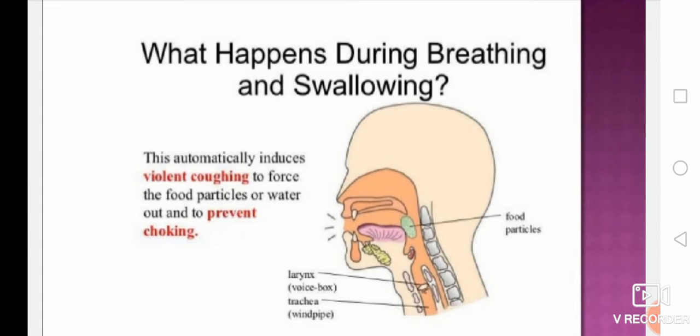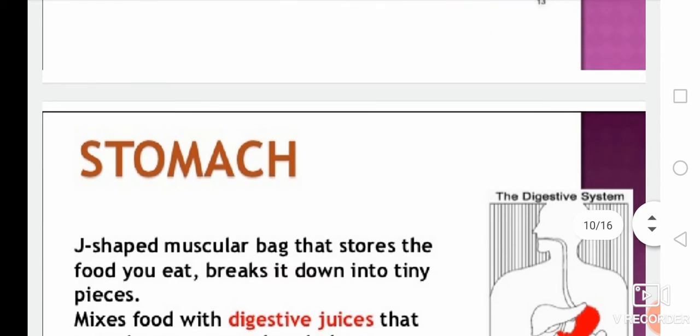What happens if food goes the wrong way during breathing and swallowing? It automatically induces violent coughing. It forces the food particles out and prevents choking. This is very important when you are eating, speaking and breathing simultaneously. It is a preventive process.